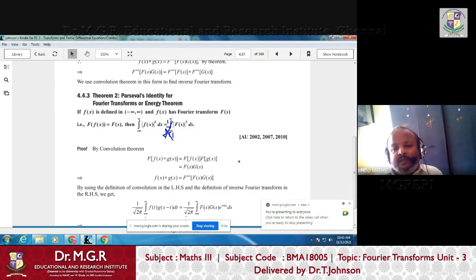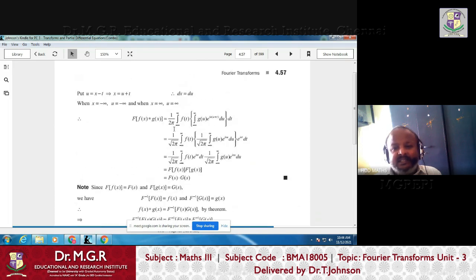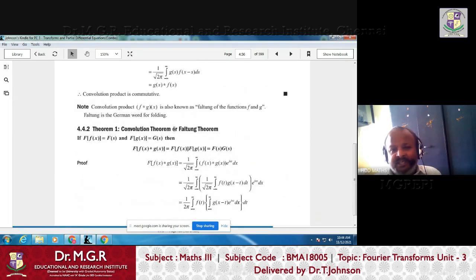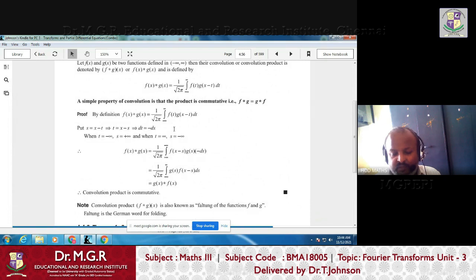Okay. So now what is the proof? The proof starts from the convolution theorem that we discussed day before yesterday. What is the convolution theorem? Convolution is an integral representation. Last class I explained what the convolution theorem is.